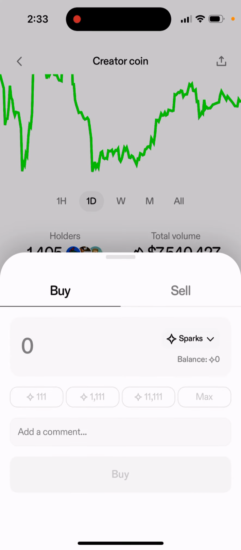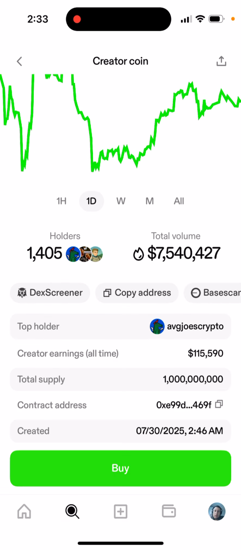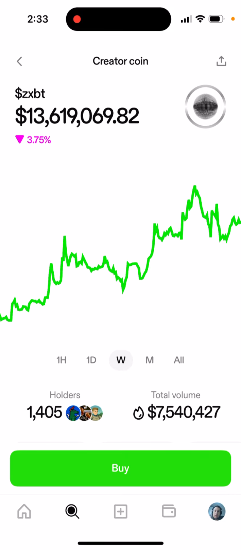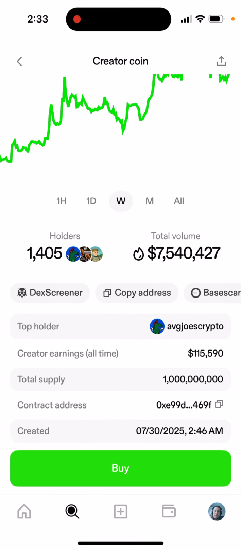So you can invest and then sell it, similar to what you do with any other meme coin or whatever. So you can invest in here. As you can see, this is a promising creator. I like these photos. People are buying it. So you invest in this creator coin and then you sell it, similar to what you do with any other crypto app, whatever.